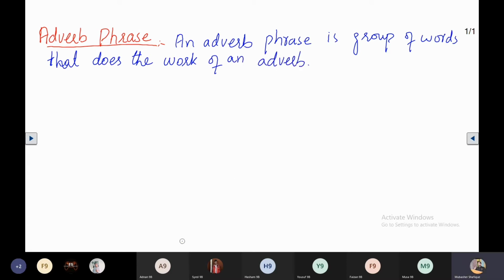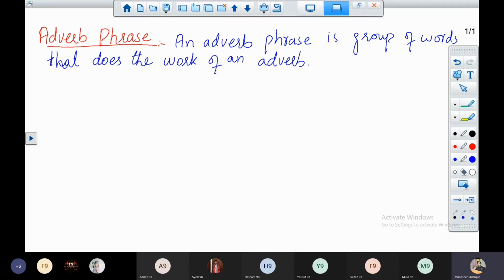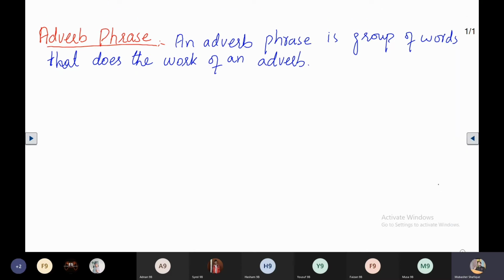It is also called an adverbial phrase. The difference is that in an adverb we have a single word, and in an adverb phrase we have more than one word, two or more than two words. So it is called an adverb phrase, and it does the work of an adverb.